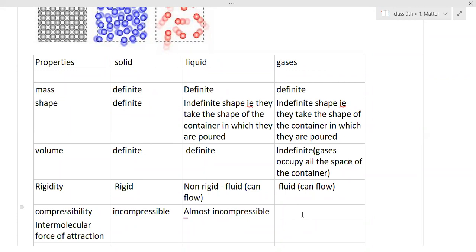What about the liquid? For this, in your textbook there is an activity. Take an injection syringe with a piston. Take out the plunger from the back, and fill three syringes. In the first add sand, in the second add water, and in the third add air. The other end should not be open; it should be closed.